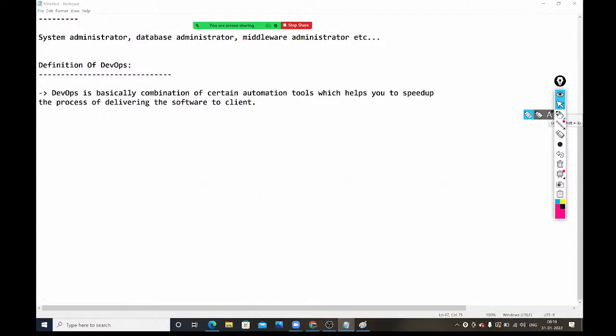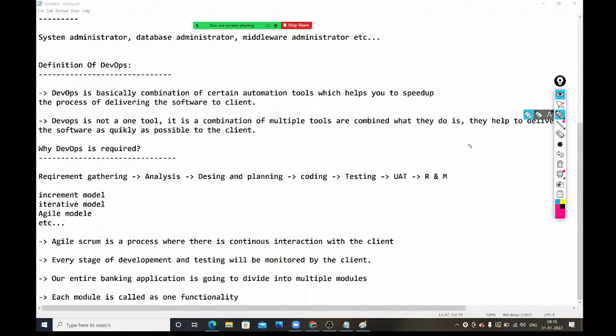See, what is going to happen here? Our entire bank application is going to be divided into multiple modules.